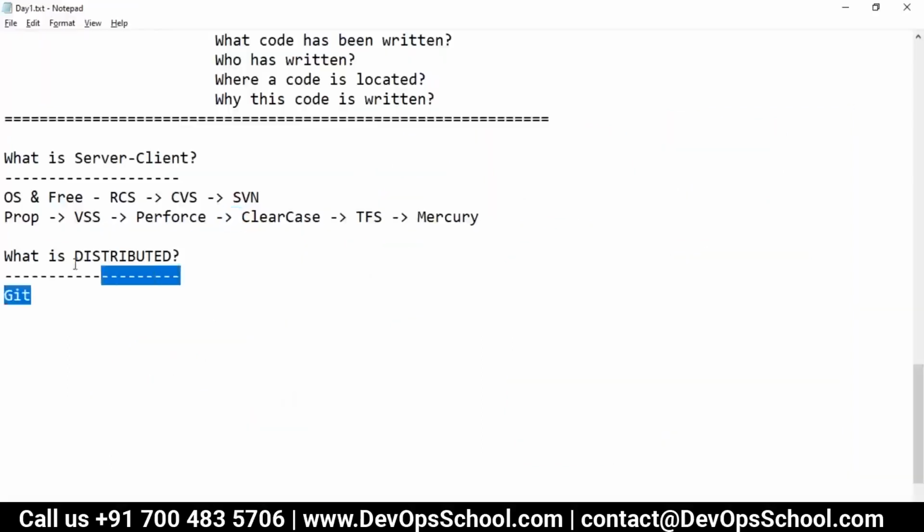So guys, did you understand the difference between server and client, what is distributed, and how it is benefiting you? Yes. Is it clear? It's clear. Good.